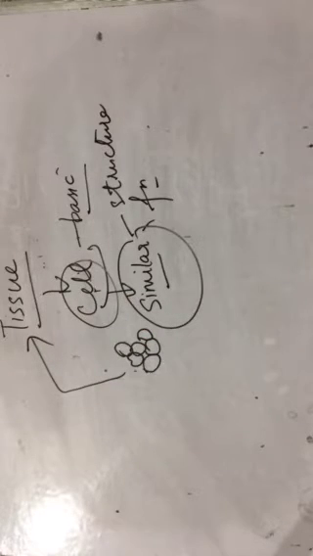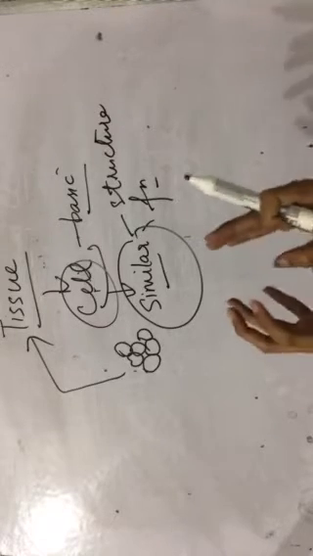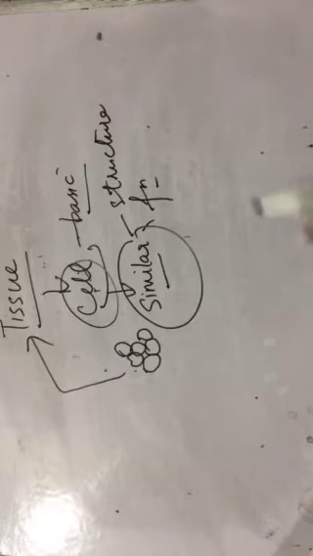Alright? So tissue basically is a team of workers which are working together in order to attain the goal, in order to do something. Alright? So when cells combine, they form a tissue.